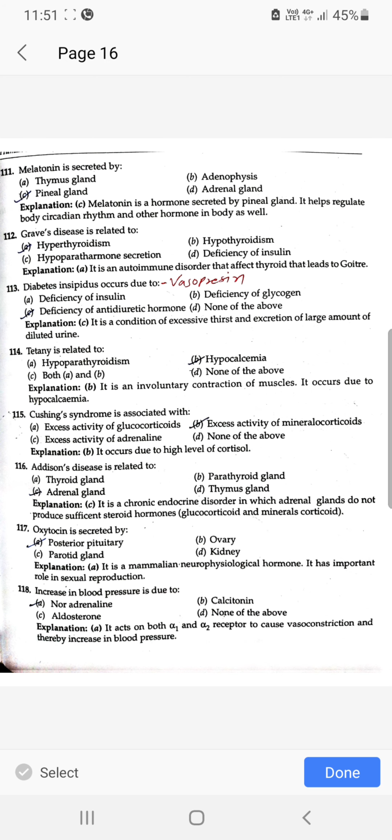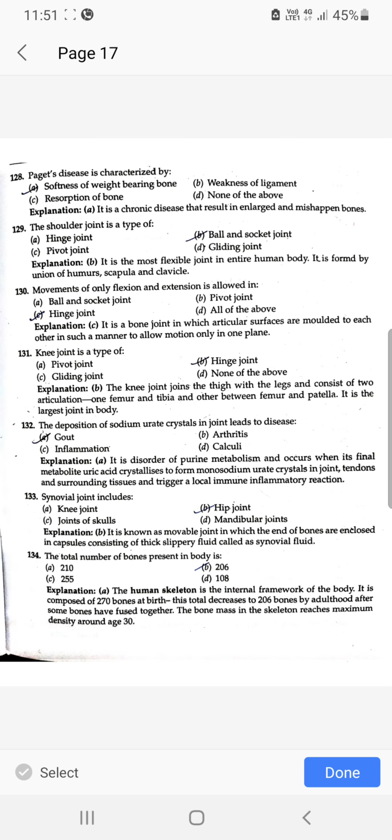Cushing syndrome is associated with the excess activity of glucocorticoids. Addison disease is related to adrenal gland. Oxytocin is secreted by posterior pituitary से. Increase in blood pressure is due to noradrenaline. Paget disease is characterized by softness of weight-bearing bones.